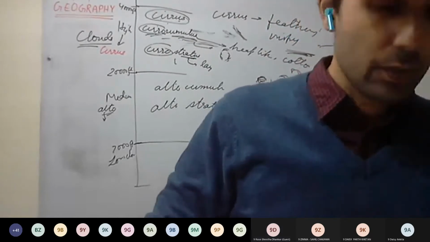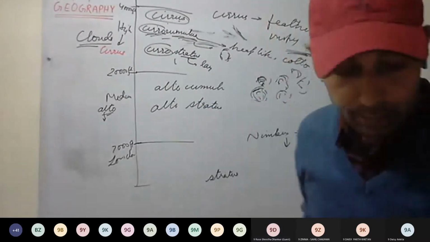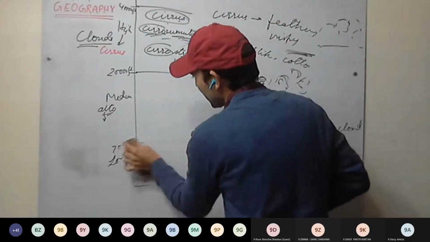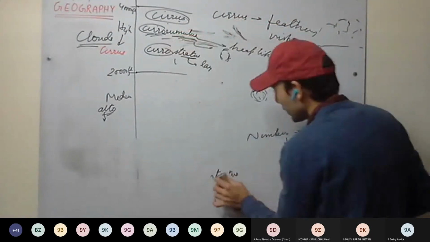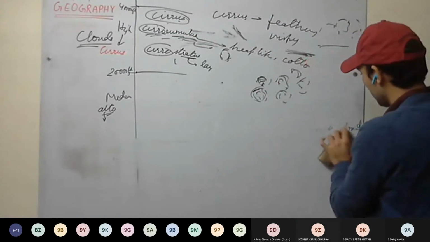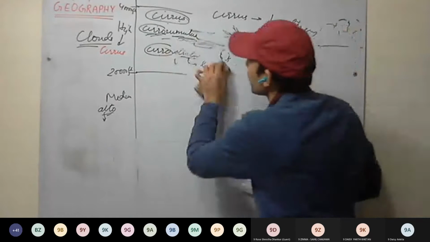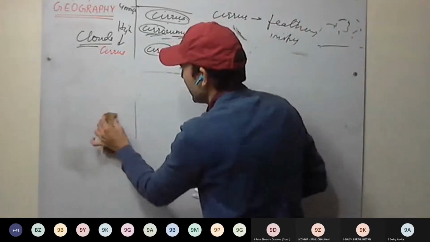Okay, now we discuss dew, mist, fog. And afterwards we'll start with precipitation. So in the next lecture we will go with the rain.